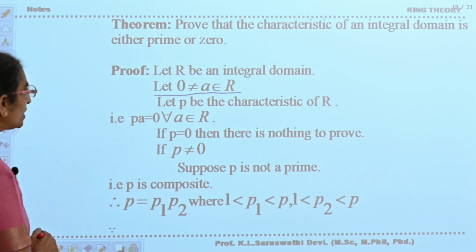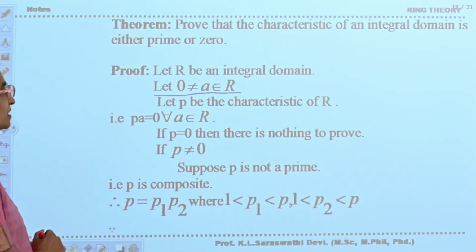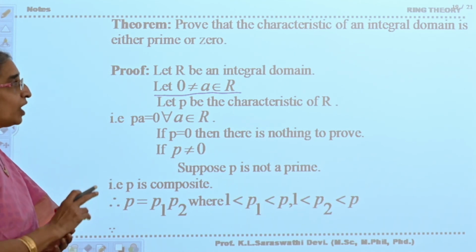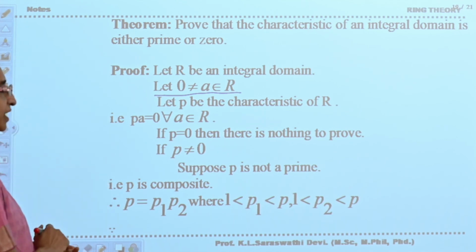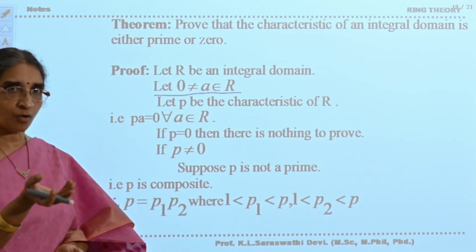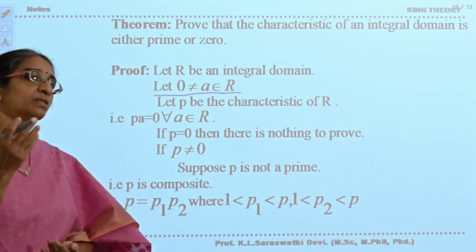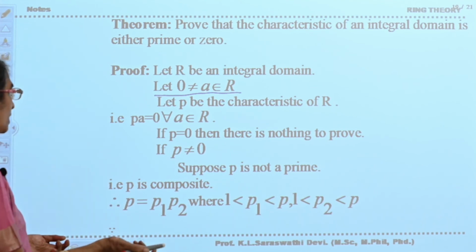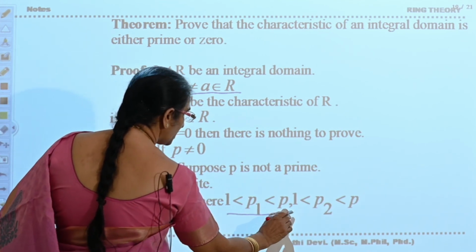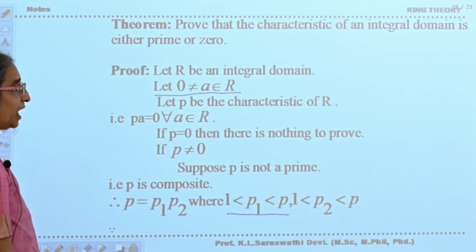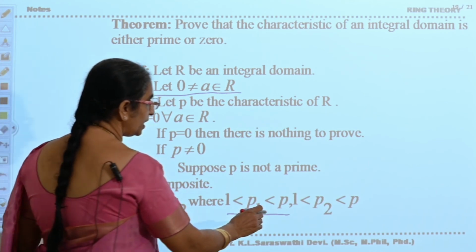If p is not equal to 0, suppose p is not prime. You have to prove p is prime. But you are supposing that p is not prime. If it is not prime, it is a composite number. Composite number means it is the product of two numbers. Let p is equal to p1 p2, where 1 less than p1 less than p and 1 less than p2 less than p.